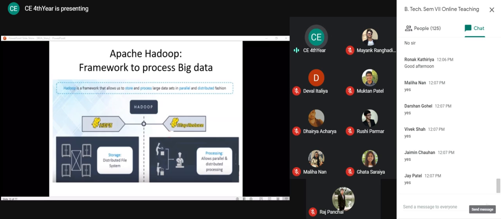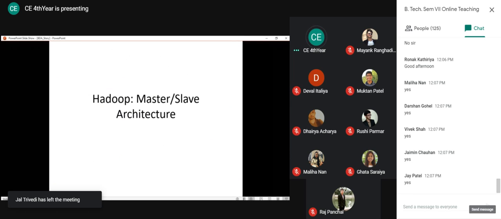Okay, fine. So Hadoop is a framework that allows us to store and process large data sets in parallel and distributed fashion. So it has two main core components. The first one is HDFS and the second one is MapReduce. So HDFS is nothing but the storage, which is a distributed file system, and MapReduce is a processing framework, which allows you to go for parallel and distributed processing.